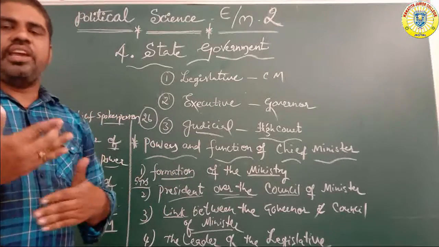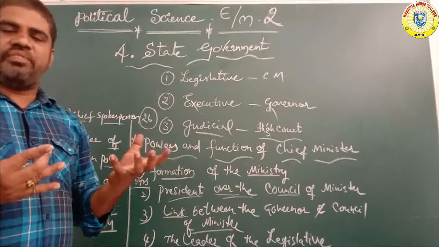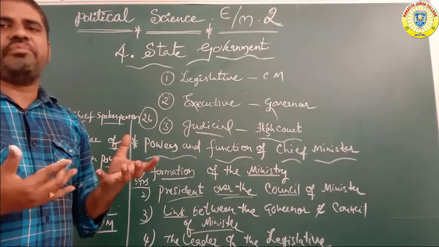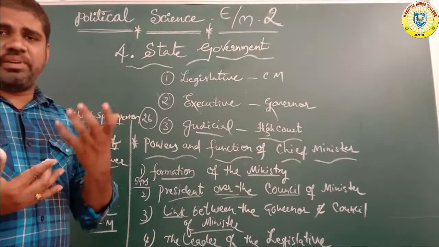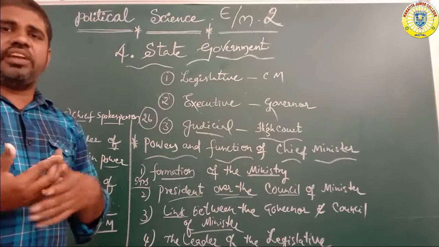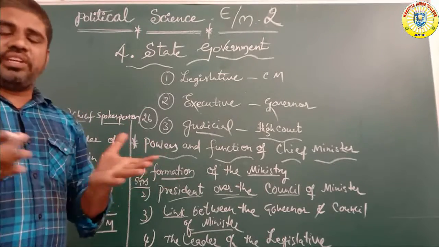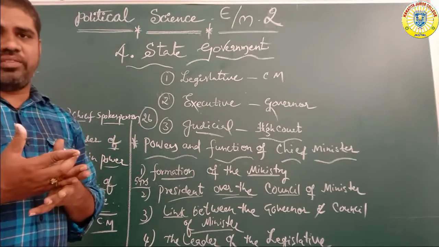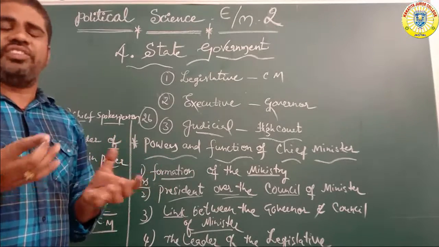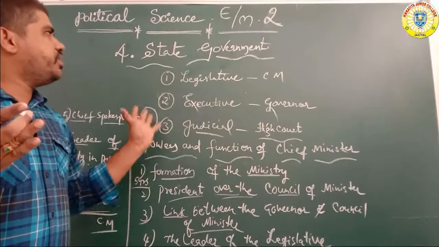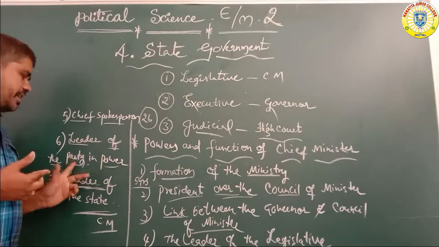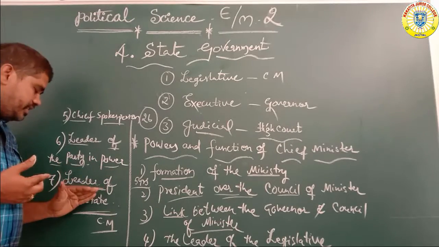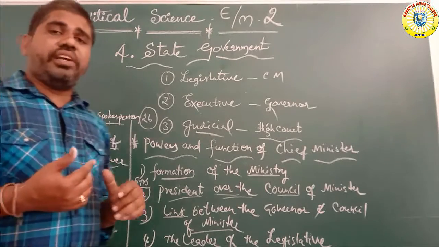Any foreign investment or foreign companies that come to the state, for example Hyderabad in Telangana or Chennai in Tamil Nadu, are under the control of the chief minister, the state government.